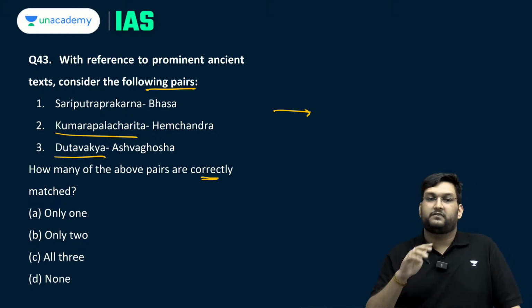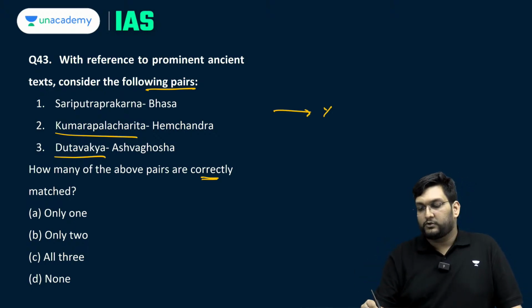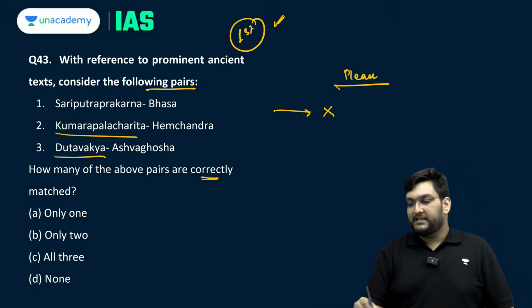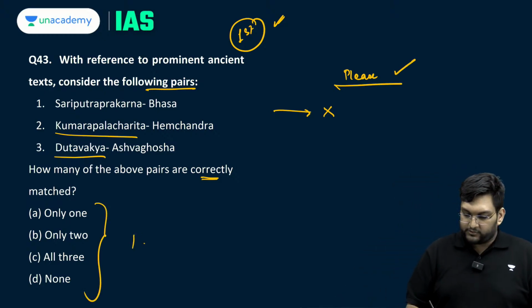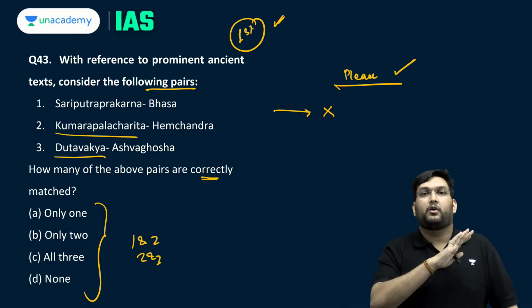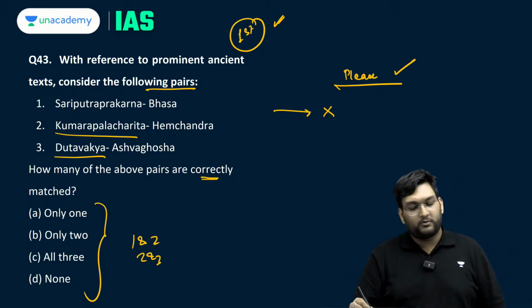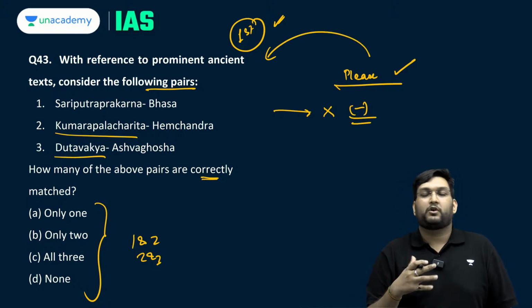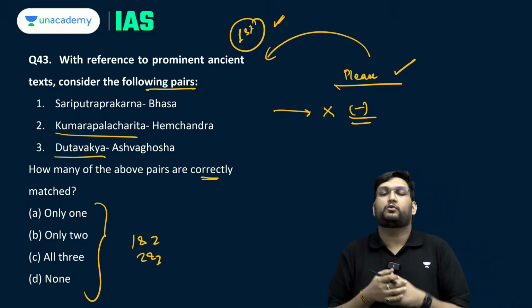These types of questions, if you know it, very good. If you don't, please don't take a negative in the examination. This is the first question where, if you know it, very good. Please don't take it otherwise. Previously it was easier because you had 1 and 2, 2 and 3. Now you don't have that. So you need to know it, and if you don't know it, don't take a negative. Taking a negative in this type of question is a crime, because you can't ascertain the answer through logic.